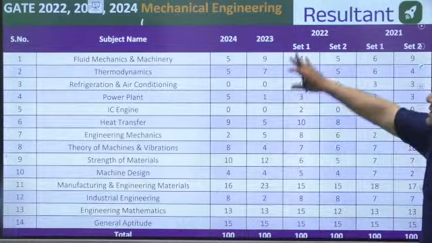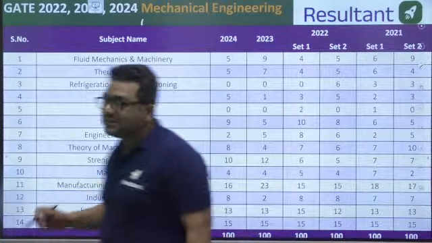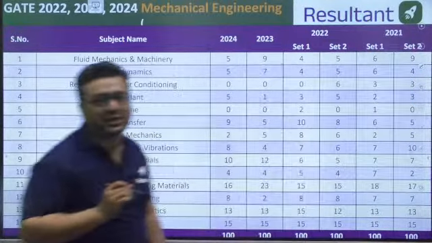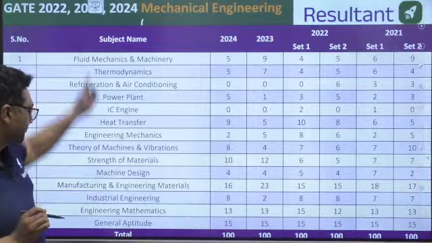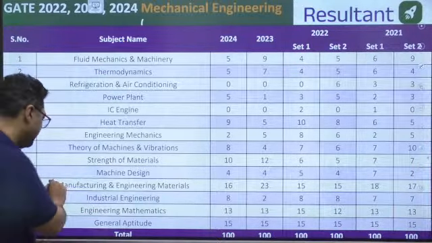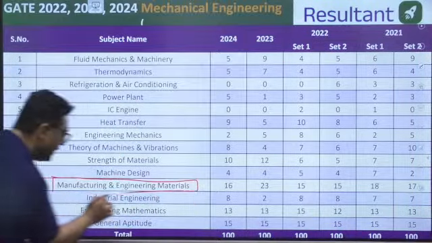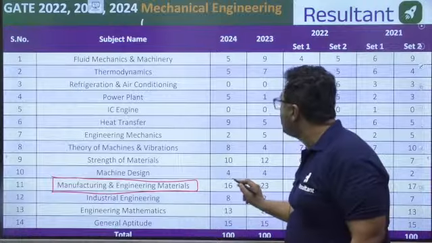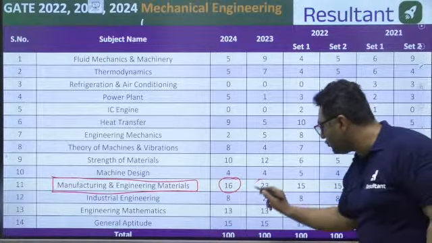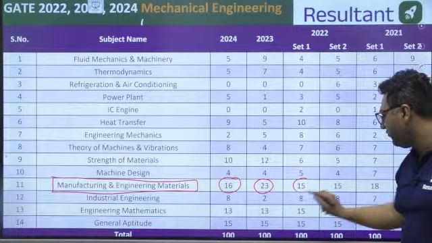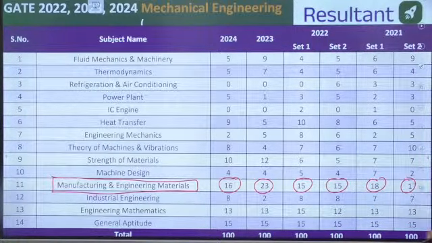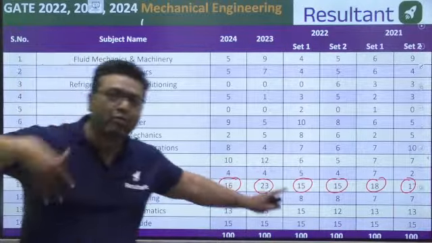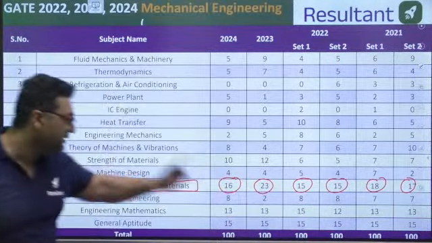I am showing you the GATE papers. You can see this is the weightage analysis for the GATE paper, and that will give you an idea of how much percentage of questions are coming from which subject. The most important subject is manufacturing or production technology, and that is why we are starting our syllabus from here only. It was 16 marks in GATE 2024, 23 marks in GATE 2023, then 15 marks, 18 marks, 17 marks. So its minimum weightage is 15 marks. You are going to get more than 15 marks from this anyhow. That is the first very important fact.